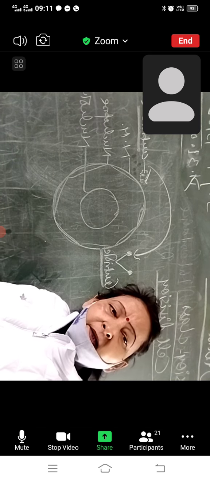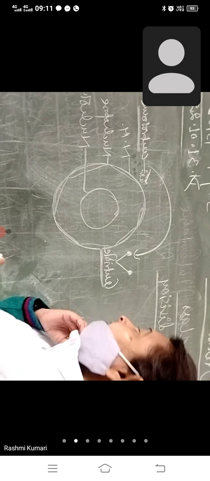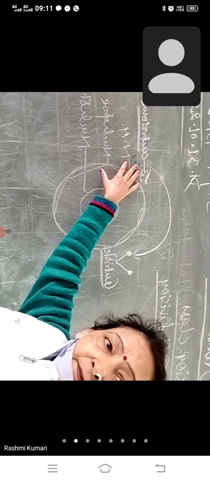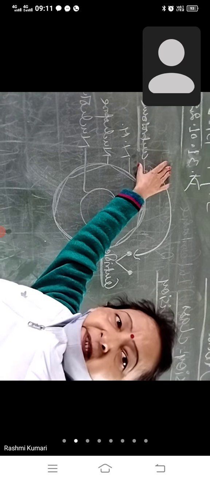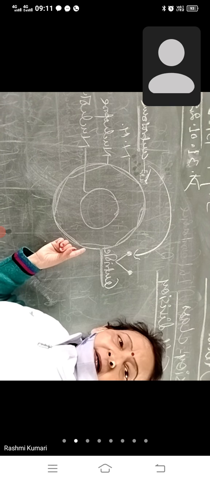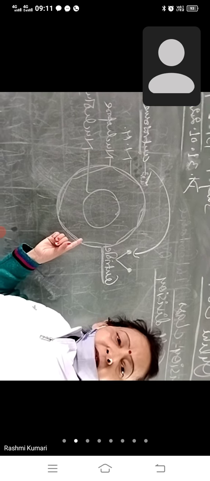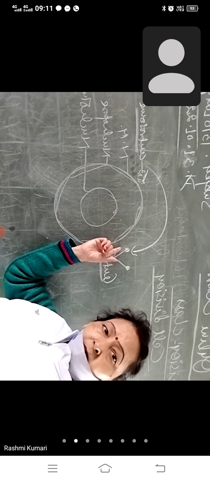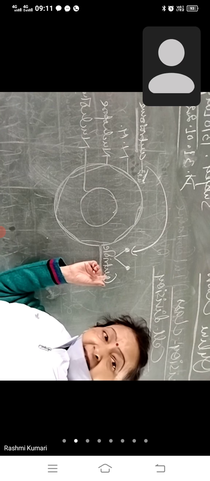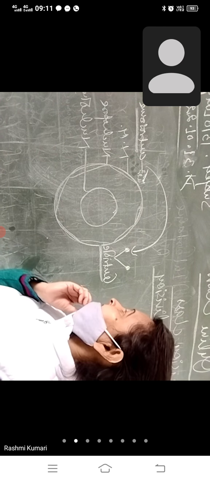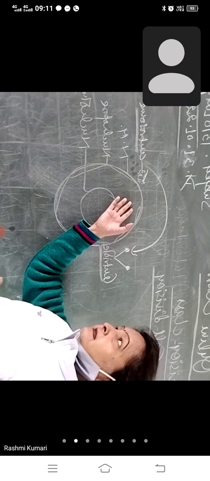Am I audible? Yes, ma'am. This centrosome becomes active. If the question for MCQ is there, when it becomes active, what will you answer? That when the cell is ready to divide. Right. ठीक है? And these two centriole bodies are active during the cell division process because they have immediately come out from the centrosome.